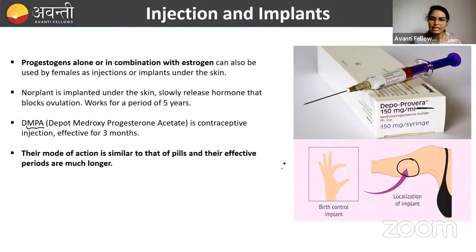Clear? So this is very easy. But this one will help us in another thing, that is during cases of rape or sexual assault, the prevention of conception is ensured if the person has already installed or taken the implants. Okay, so this is one more importance of this implant.